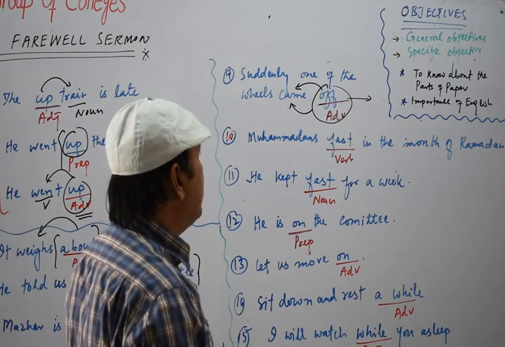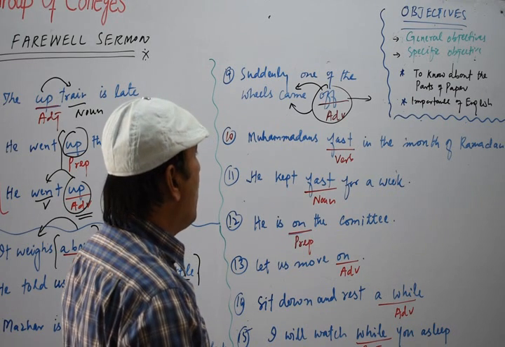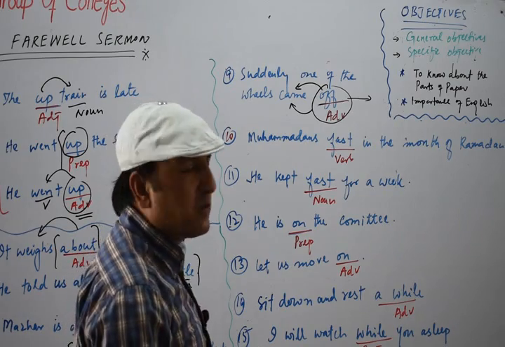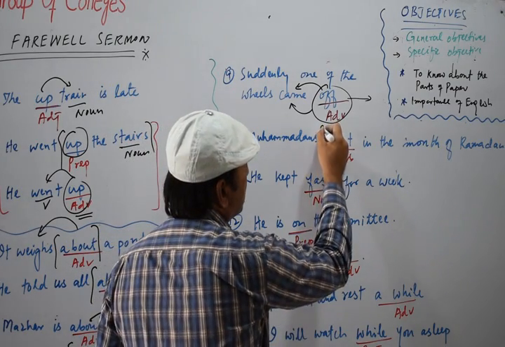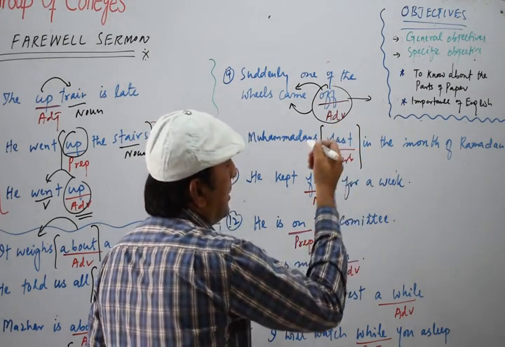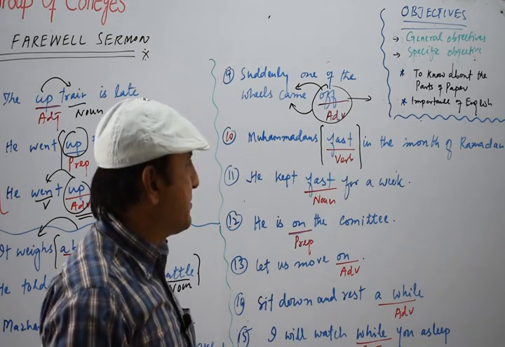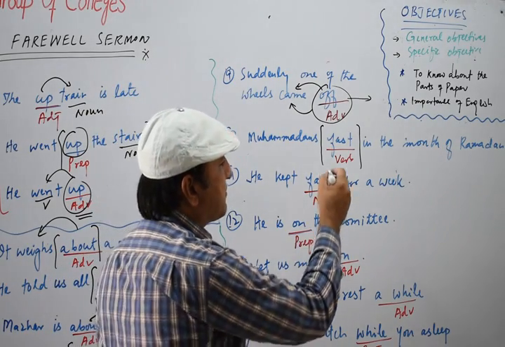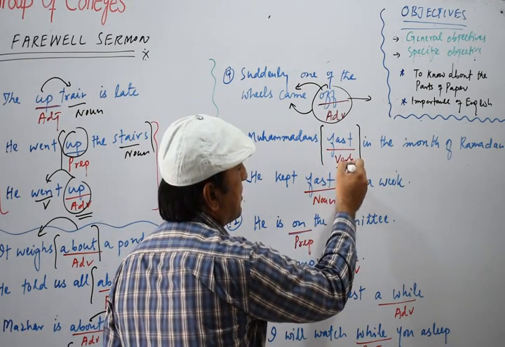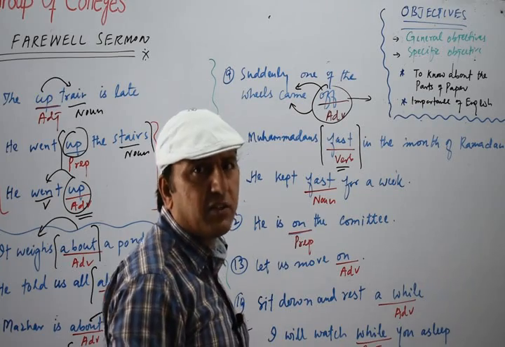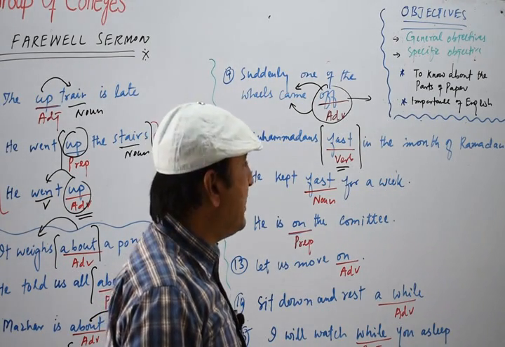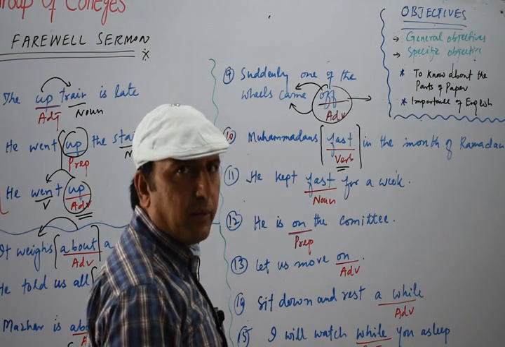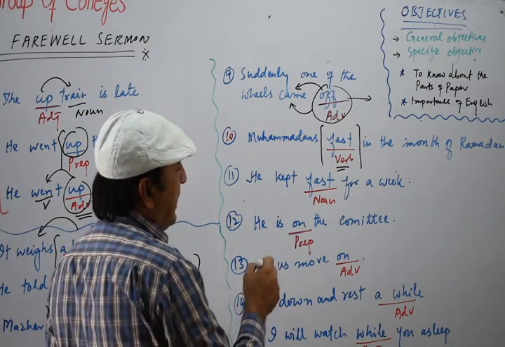Now you see we have the next. Muhammadans fast in the month of Ramadan. We are told about the followers of Muhammad, peace be upon him. We are told about the Muslims that they observe fast in the month of Ramadan. So here this fast is working as a verb. Muhammadans fast. Fast means roza rakhna, they observe fast. Okay, then we have the next.